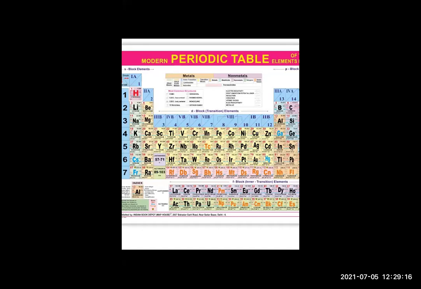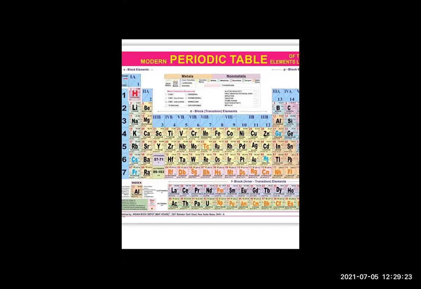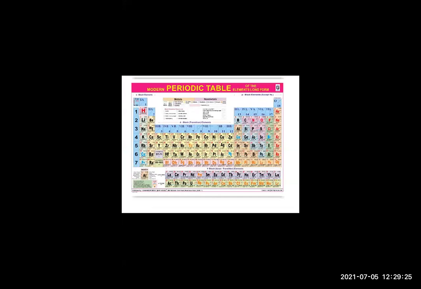Okay, give the answers in the chat box, students. What is atomic size? What is meant by the atomic size of an element? How can you define the atomic size? Everyone has to type the answers in the chat box.